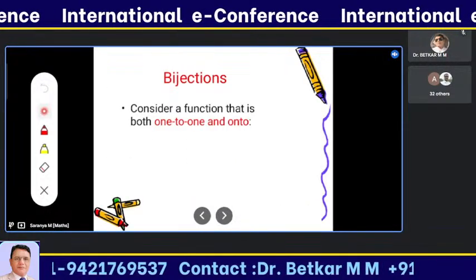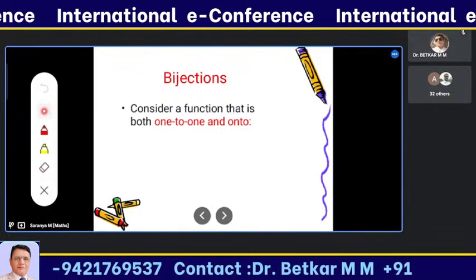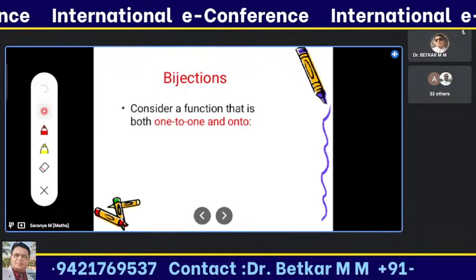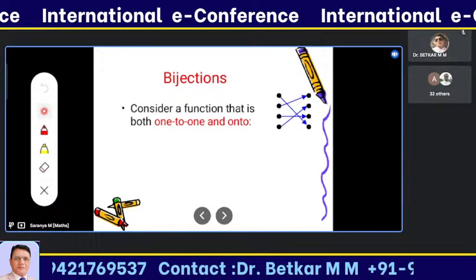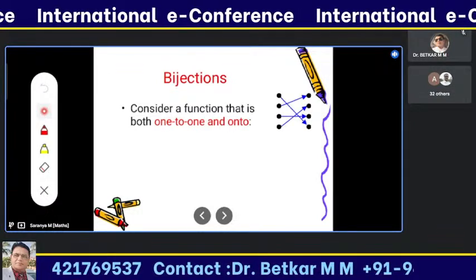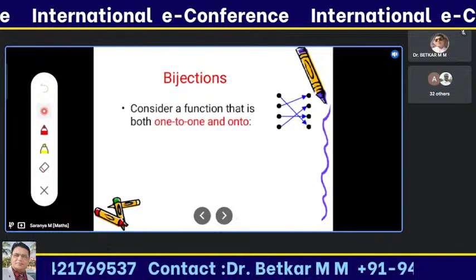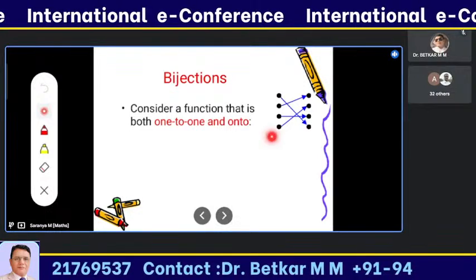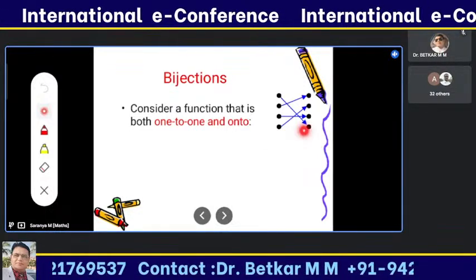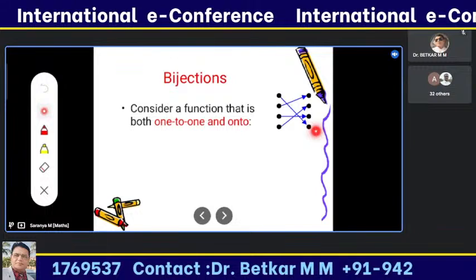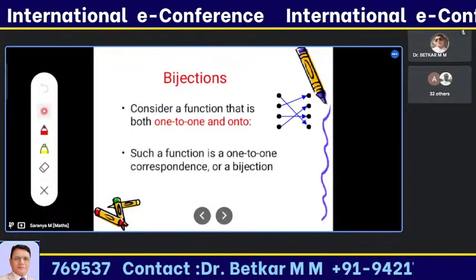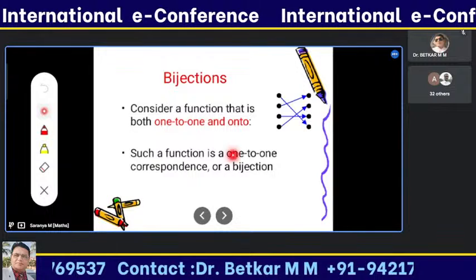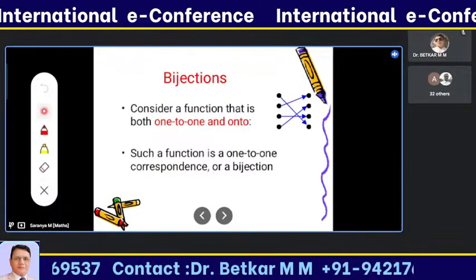Bijection means a function which satisfies both conditions, one-to-one as well as onto. When both conditions are satisfied, the function is called a bijective function. See this example. The one-to-one condition is satisfied, and the onto condition is also satisfied. Hence this function is called a bijective function. And this is also called one-to-one correspondence.